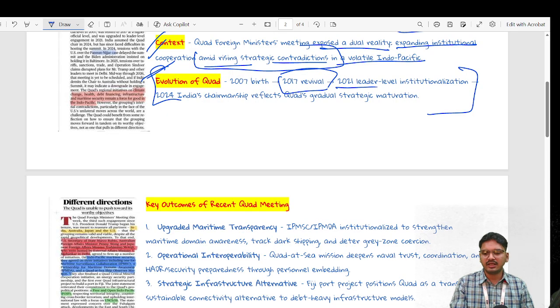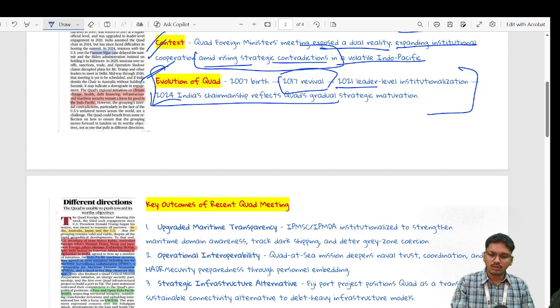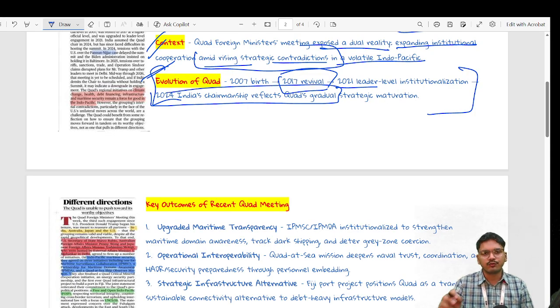And from 2021 to 2024, under the leadership of multi-level institutionalization, we see again a high turn, and its height reached in 2024, where India's chairmanship reflects Quad's gradual strategic maturation.